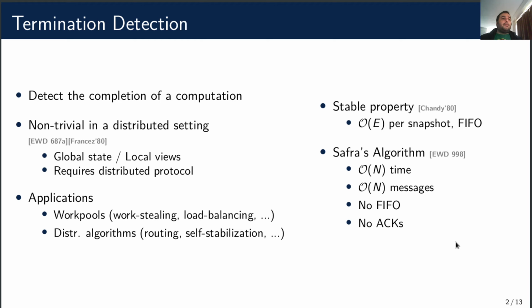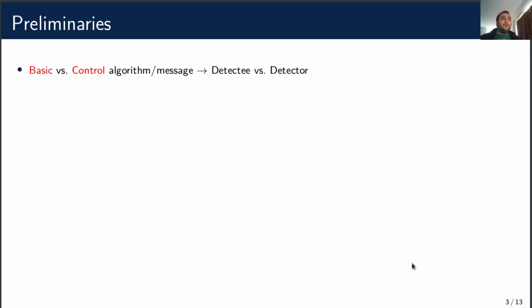But before we discuss any algorithm, we must provide some definitions and a system model. The distributed computation whose termination we detect is the basic algorithm, and the termination detection algorithm is the control algorithm. The associated messages are called basic and control messages.